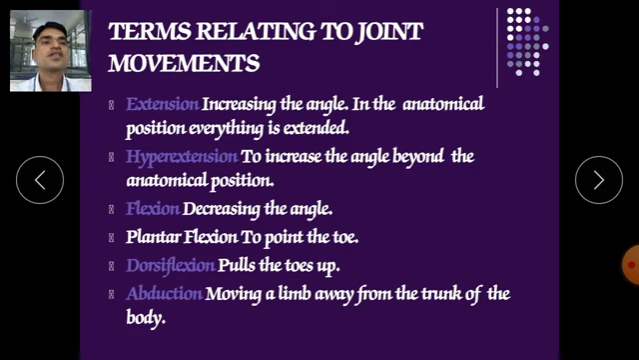Now the terms relating to the joint movements, for example extension. Extension means increasing the angle; in the anatomical position, everything is extended. Hyperextension is to increase the angle beyond the anatomical position. Flexion is when you are decreasing the angle, for example when we are moving our leg towards our buttocks, it is called flexion, meaning you are decreasing the angle.